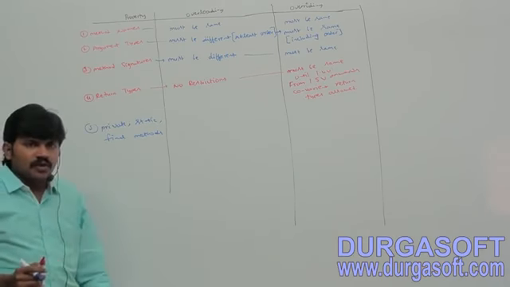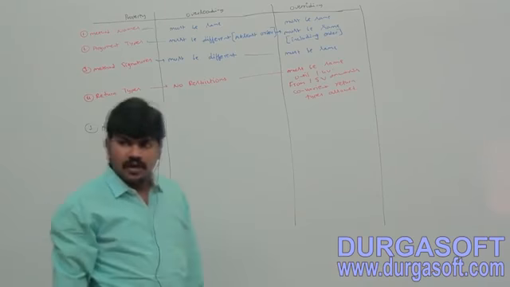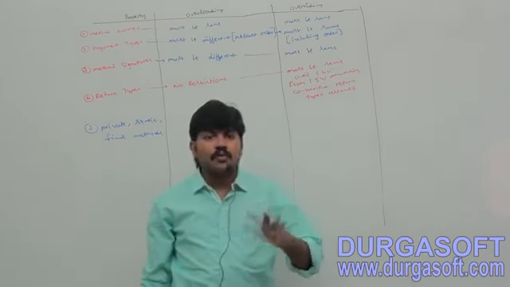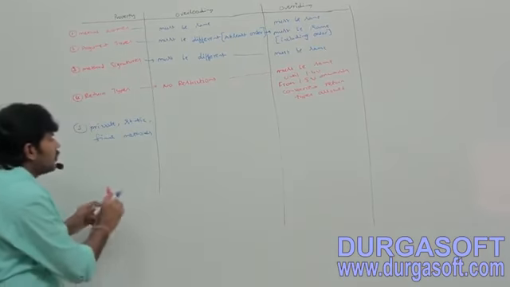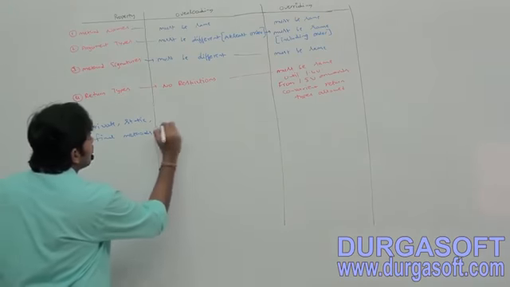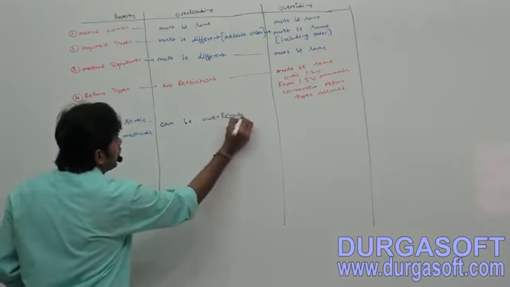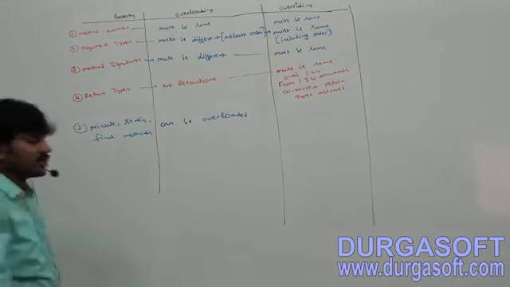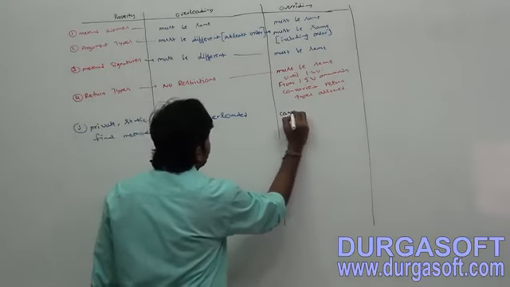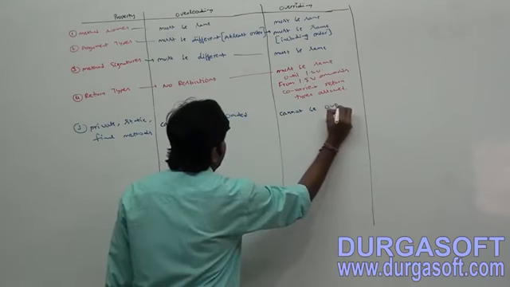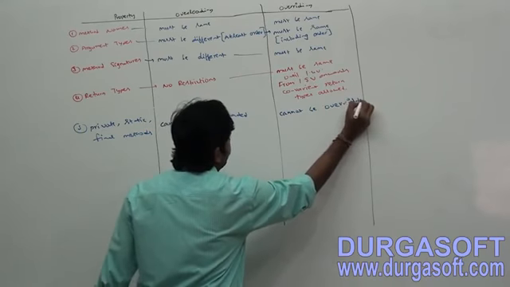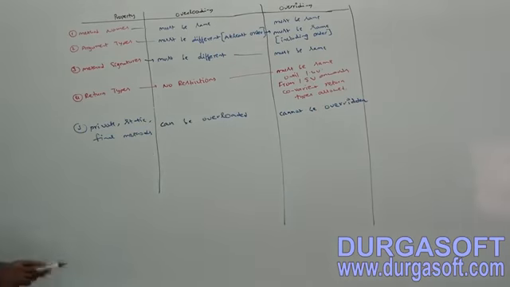Final methods can be overloaded. But final methods, private methods, and static methods cannot be overridden. You can't override these methods. So the answer is: can be overloaded, no restriction; cannot be overridden.